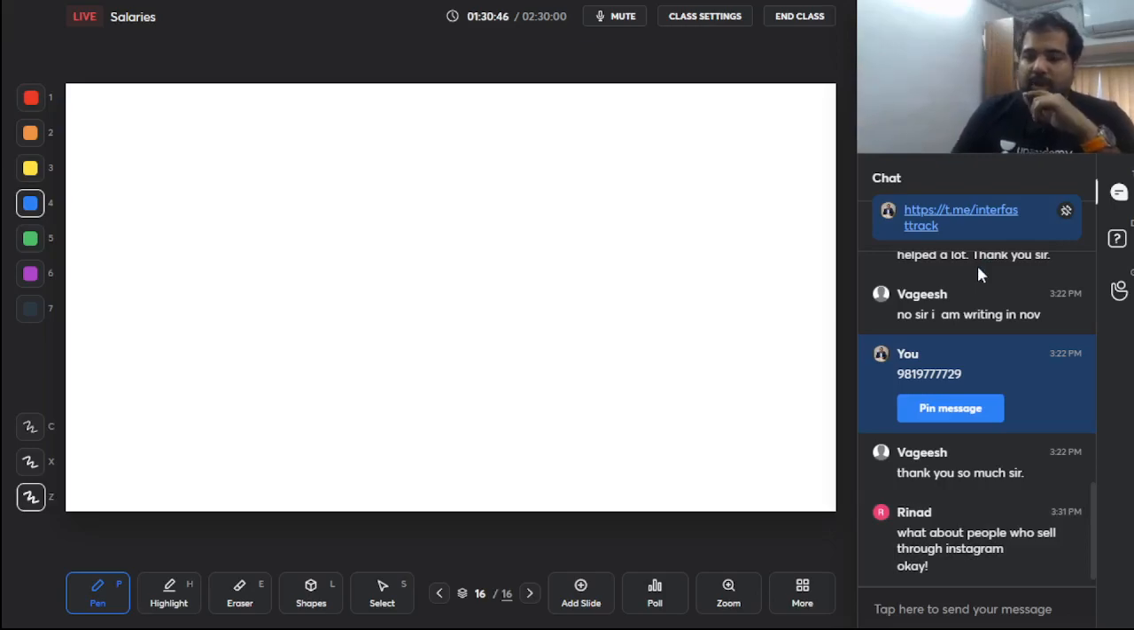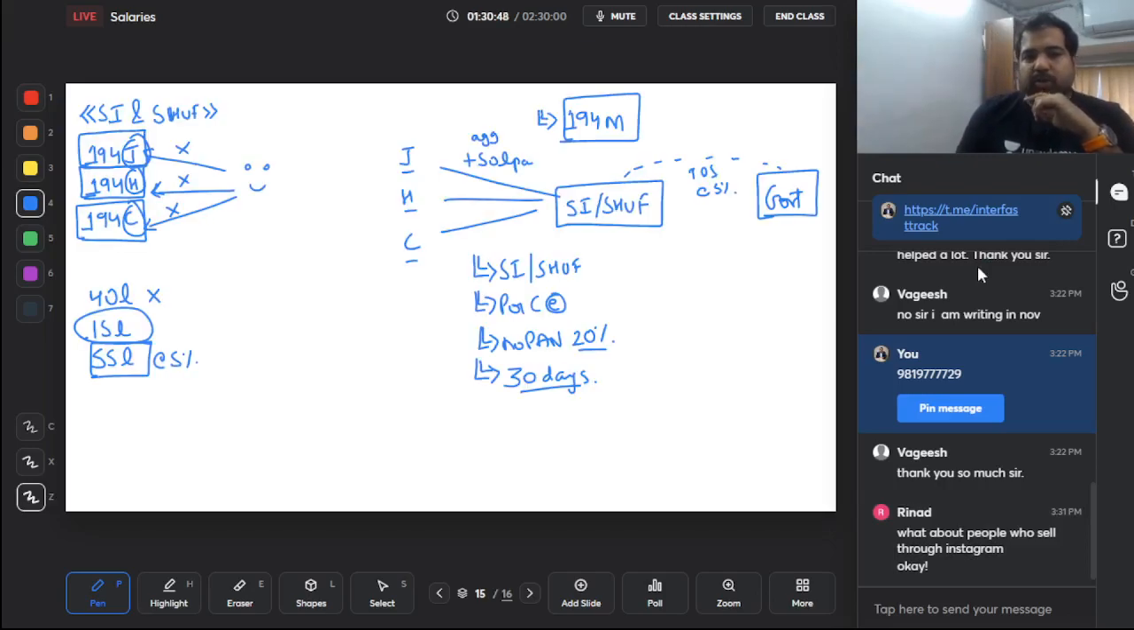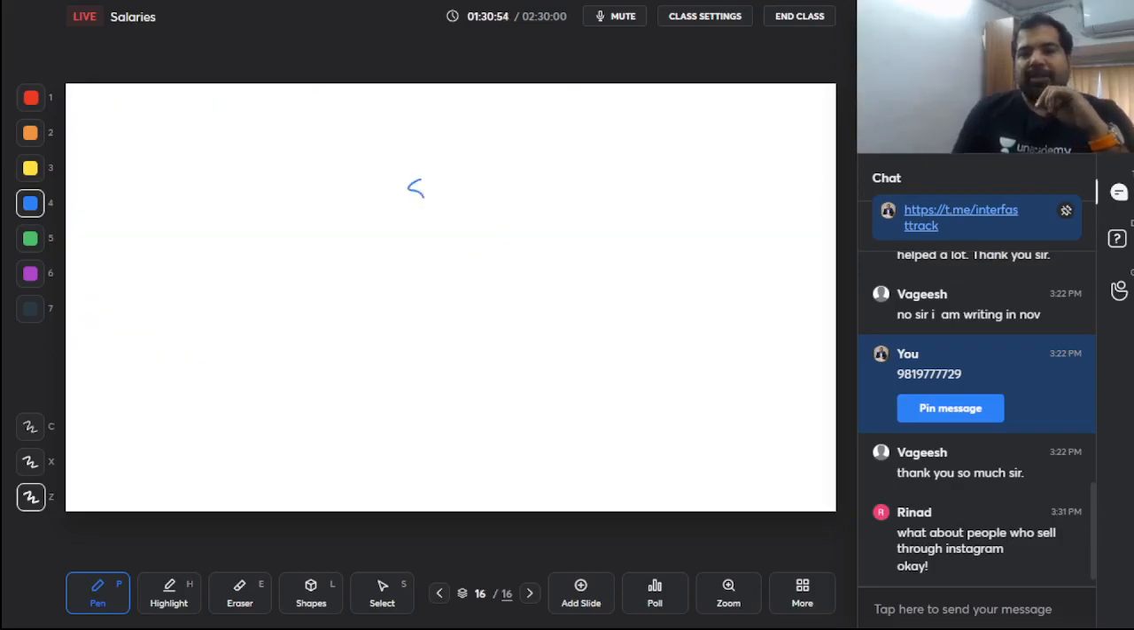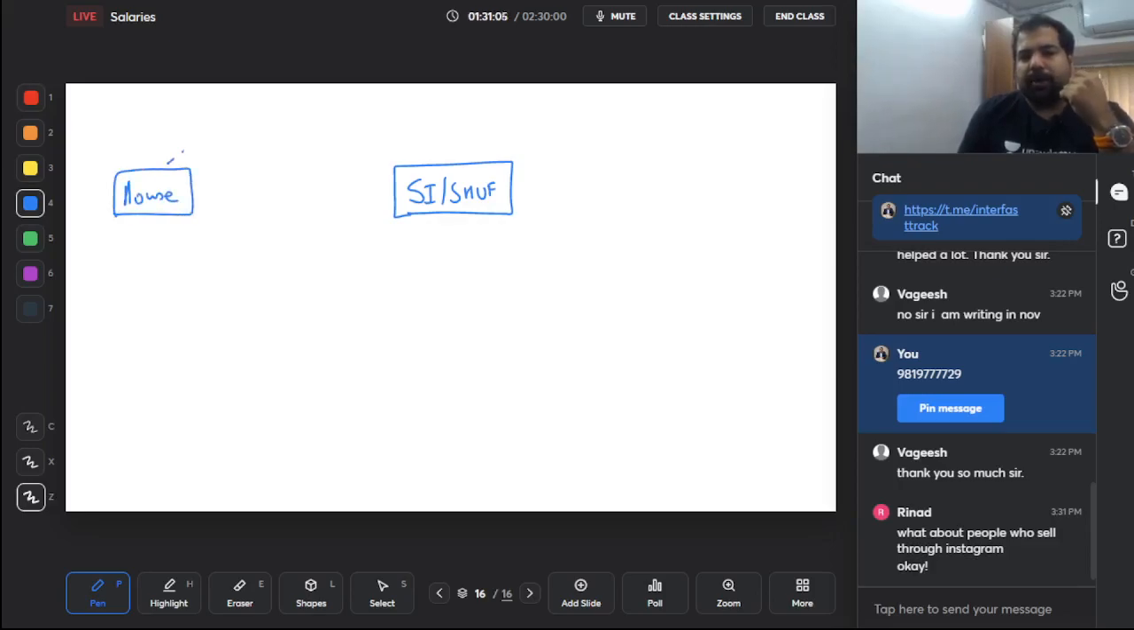Also again for small individual, small HUF. So for small individual, small HUF, you have two sections, 194M and this next section. Guys, you are a small individual and small HUF. You are renting a beautiful house, and you are paying rent of, let's say, 90,000 a month.